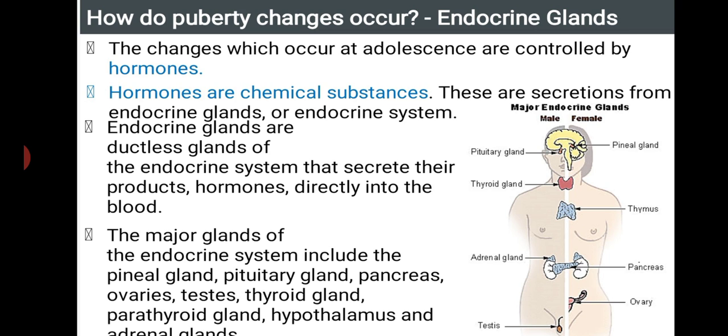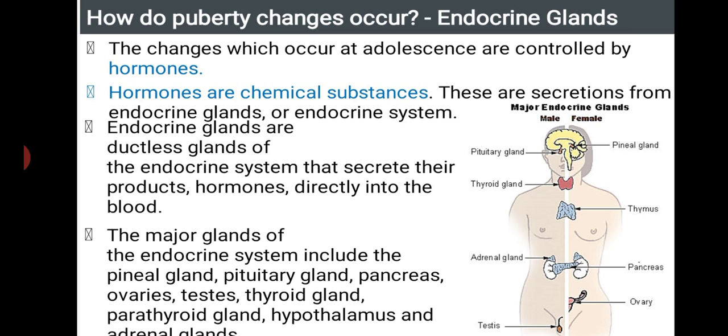Then, what do you mean by hormones? Hormones are chemical substances. These are the secretions from endocrine glands or the endocrine system. Then, what do you mean by endocrine? Endocrine glands are ductless glands of the endocrine system that secrete their products, hormones, directly into the blood.